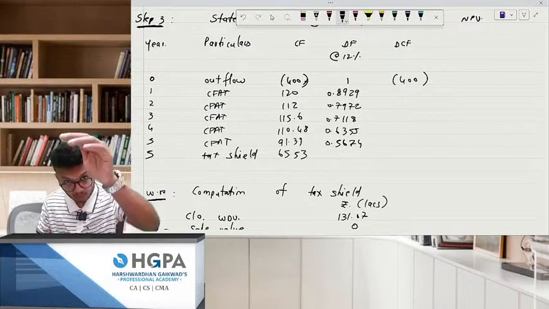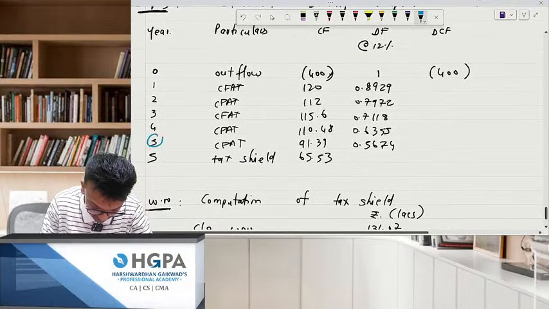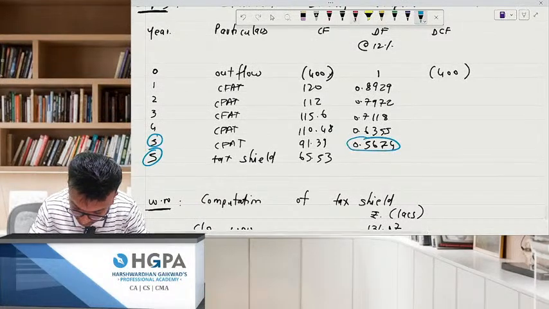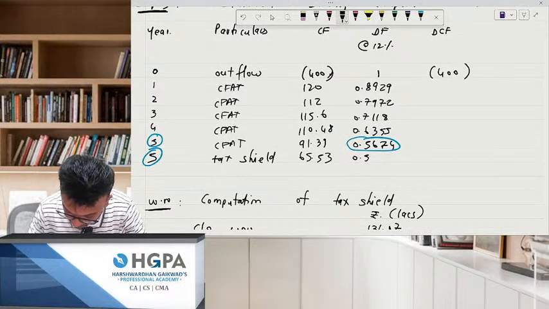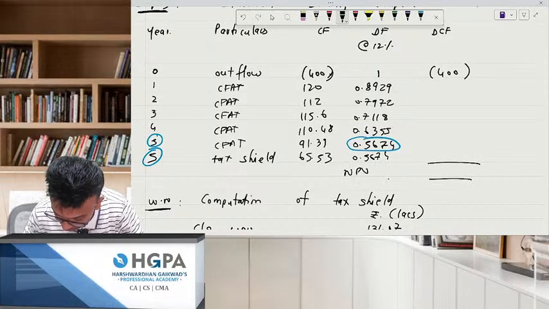And do one more for year 5. This is the same only. Please see this. This discounting factor will come down for year 5 as well, 0.5674. Anybody who can tell me what is the NPV?